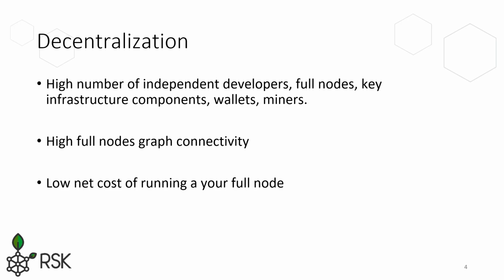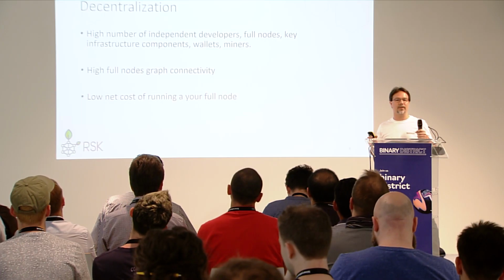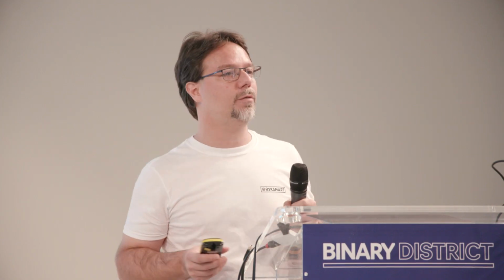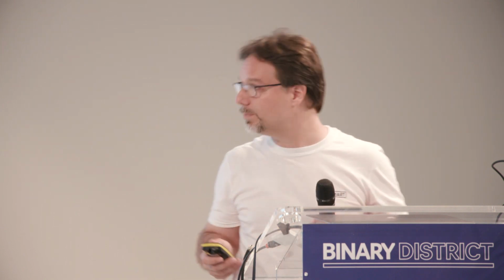So decentralization has many meanings, but we know some measures of decentralization that can help us have a more decentralized network and scale it. Basically, we want to have the highest number of providers, developers, independent full nodes, wallets, etc. We want this network graph of full nodes to be as highly connected as possible to prevent splits. And we want the net cost of running a full node to be as low as possible, because we want individuals, not only corporations, to be able to run full nodes. So that's what this talk is about.